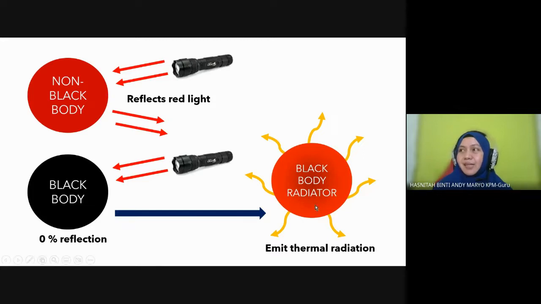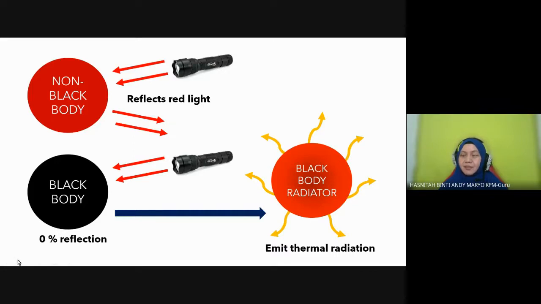Now you can see at a certain temperature, the color becomes red. It becomes red because it emits radiation. For this one, it appears red because the color is red, not because of thermal radiation it emits. For this one, it appears red in color as the temperature increases because it emits red radiation. Okay, not emit any radiation in the electromagnetic spectrum, but only emit heat radiation. They absorb all electromagnetic waves and they emit radiation.